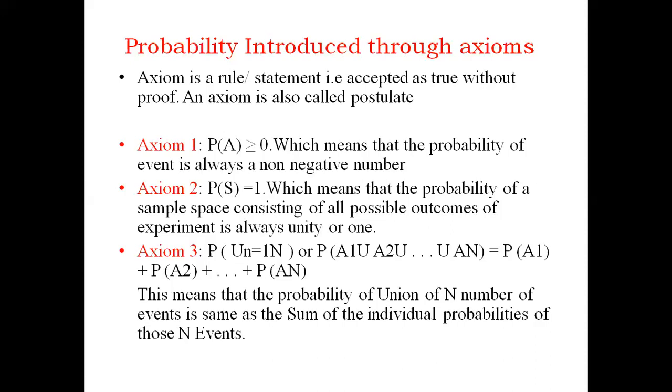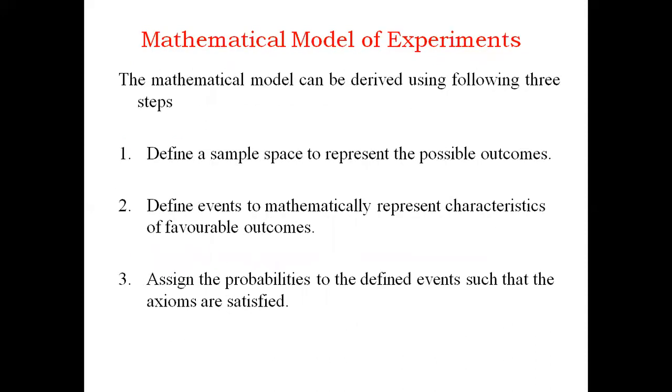So I'll repeat once again. The probability of the union of n events is equal to the sum of individual probabilities of n events. So this is a very important axiom which we will make use of in the proof of the total probability theorem and Bayes theorem. Coming to the next topic, mathematical model of experiments.